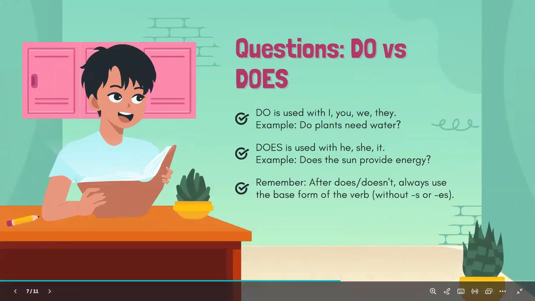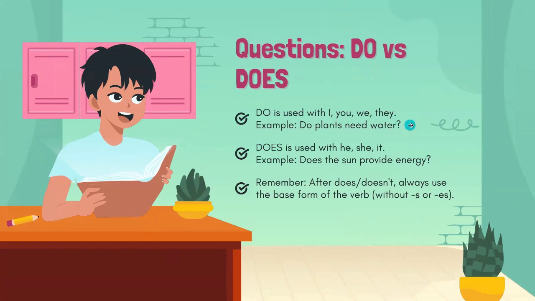Yeah, next is for the use of do versus does. Do is used with I, you, we, they. For example, do plants need water? It's an interrogative sentence, and if we use this sentence, we need to change the position of subject and verb. Jadi first we use the auxiliary and then we add the subject. It is different from positive or negative sentences.